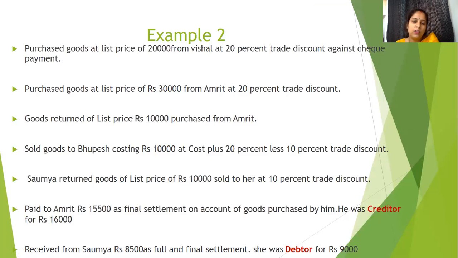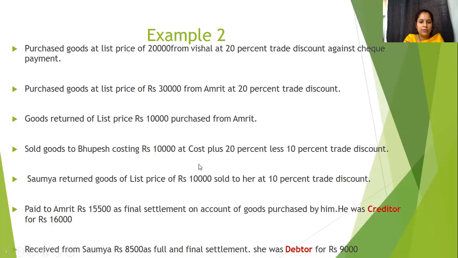So 20% of 10,000 is the profit. It means 20% of 10,000, 2,000, is profit. 10,000 plus 2,000, 12,000 now becomes the list price. Now we will deduct 10% trade discount. So 10% of 12,000, which we have calculated here as 10,000 plus 20% of 10,000 which came to 12,000, minus 10% trade discount. So 10% of 12,000 will come to 1,200.